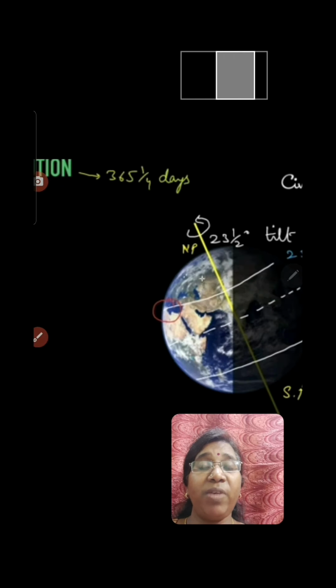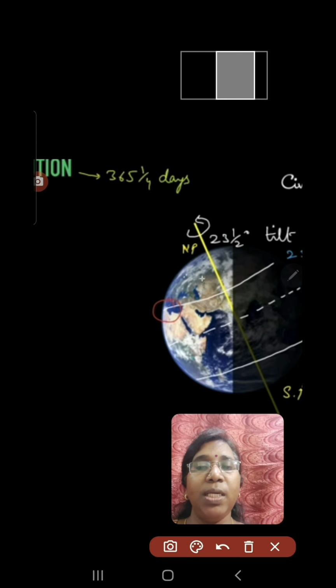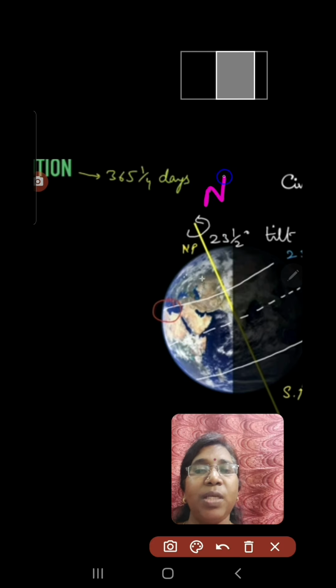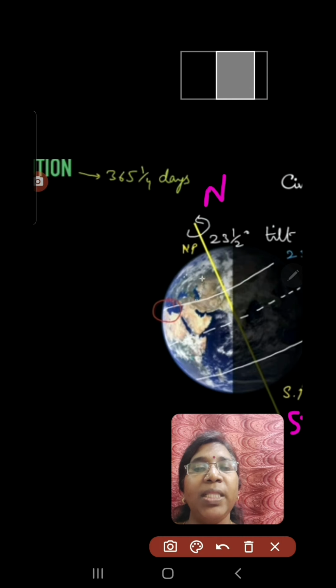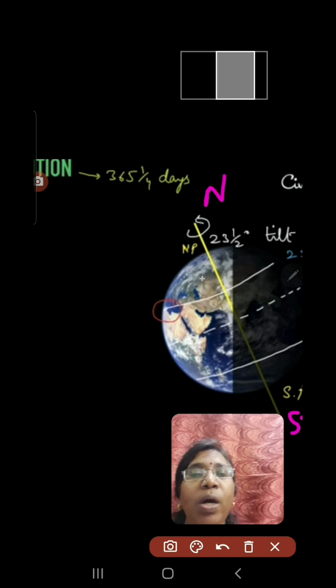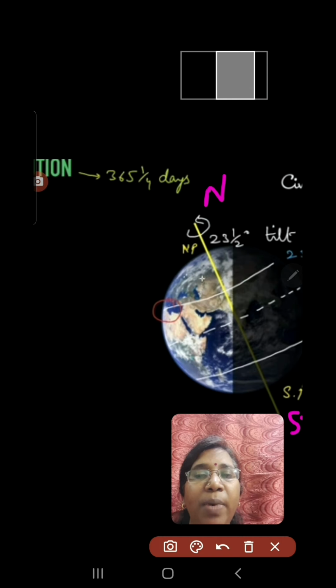Let's have a close watch over this diagram. Now see, you understood that here the northern hemisphere is experiencing summer. Why? Because the northern hemisphere is tilted towards the sun here, and the southern hemisphere is tilted away from the sun. So here you see the length of the days. Since the northern hemisphere is experiencing summer, the days are longer, and you see that lighted part.